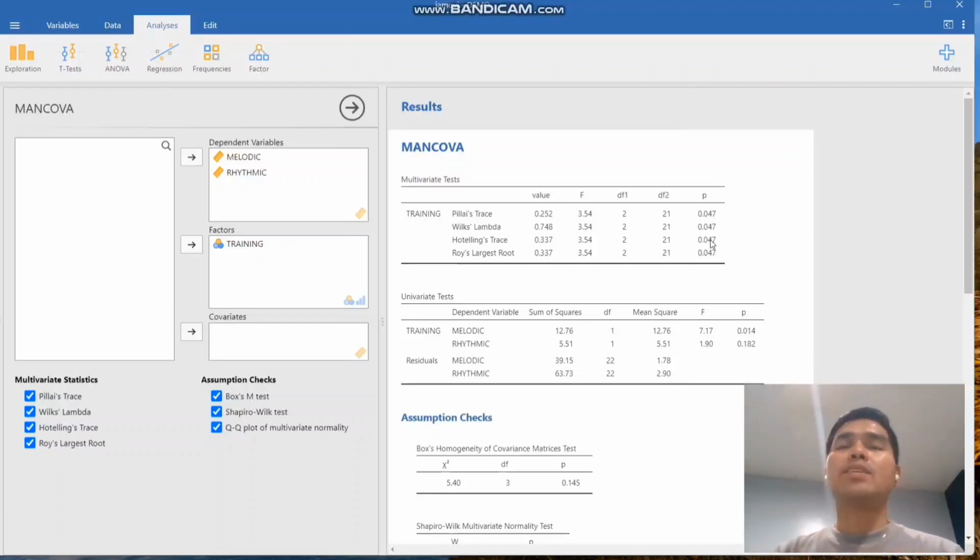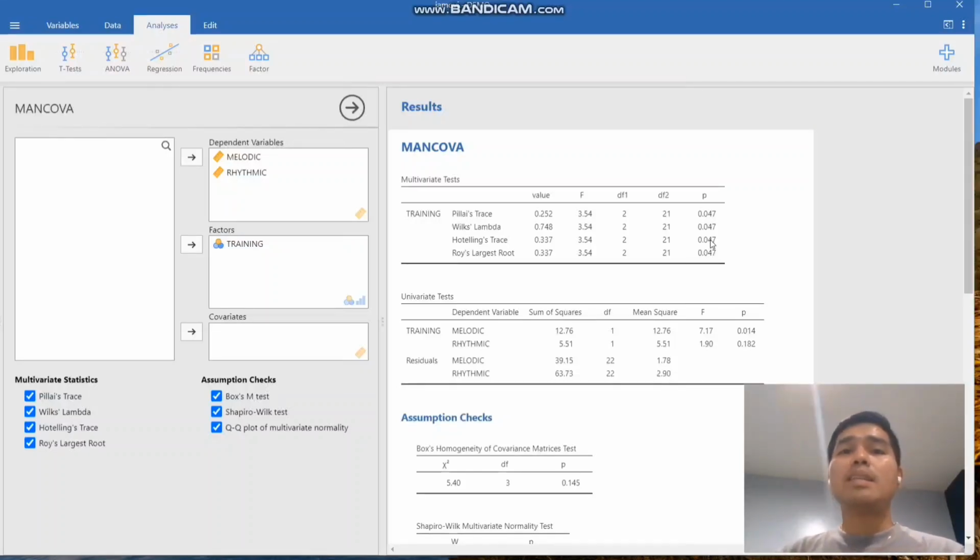But upon my research, among these four, they have their own strengths as to when to use them. But what is suggested by default as the basis when we perform MANCOVA is the Pillai's trace. Why? Because of the robustness of this test when it comes to violations of normality.